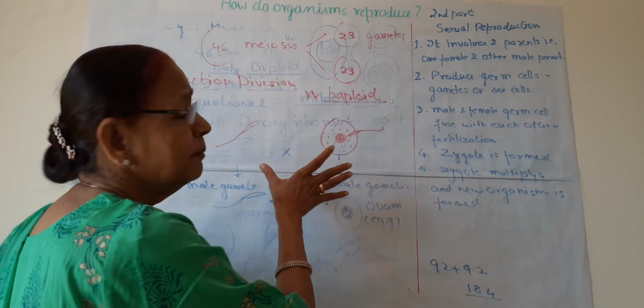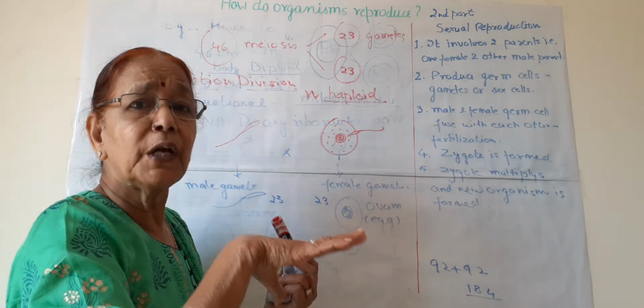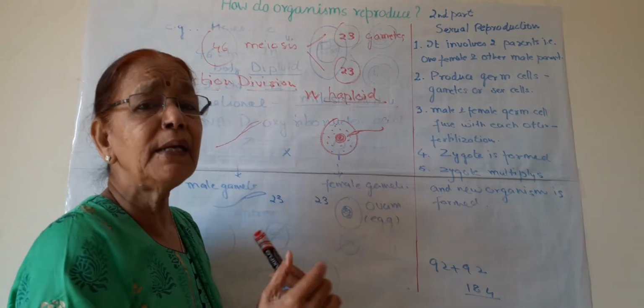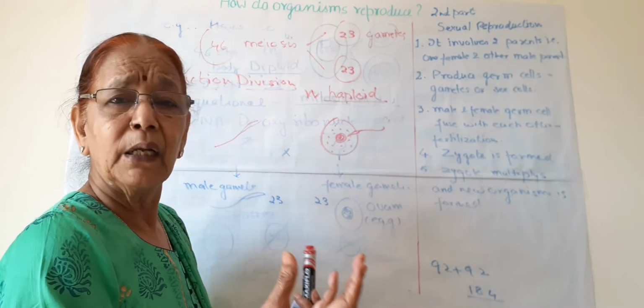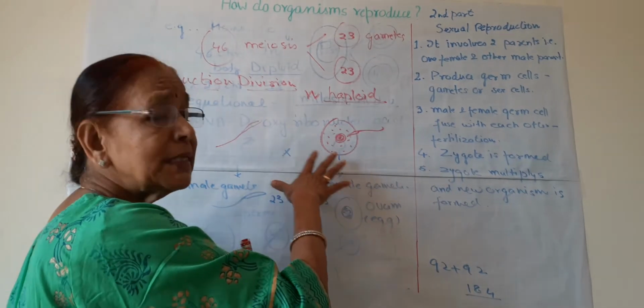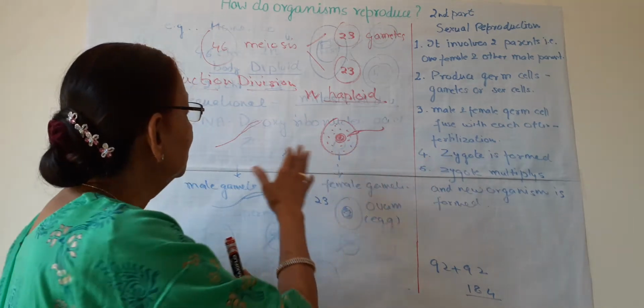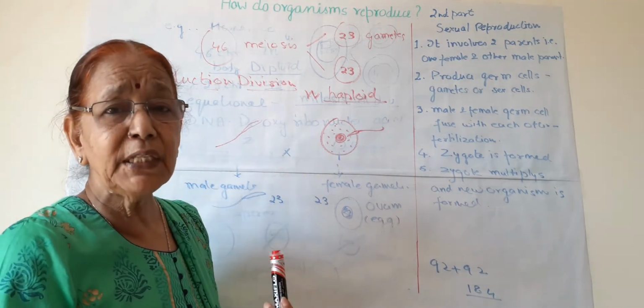In lower animals or lower plants, lower means primitive, which are not so developed, the male and female gametes are similar. They are not very different, but in higher animals such as human beings, or in higher plants, in flowering plants, male and female gametes are quite different from each other.